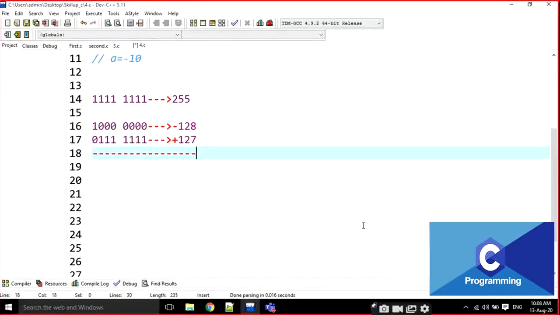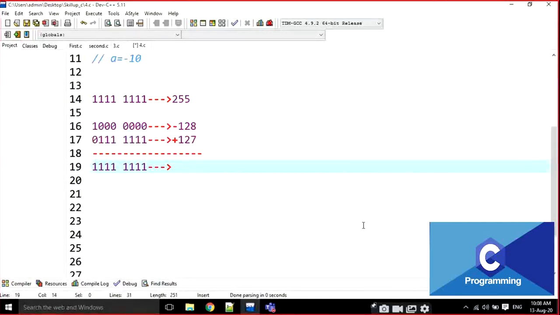1 plus 0. 1 plus 0, 1. 0 plus 1, 1, 1, 1. What is the output here? All ones. No. If it is an unsigned integer, it is 255. If it is a signed integer, we cannot represent 255. The maximum range is minus 128 to plus 127.